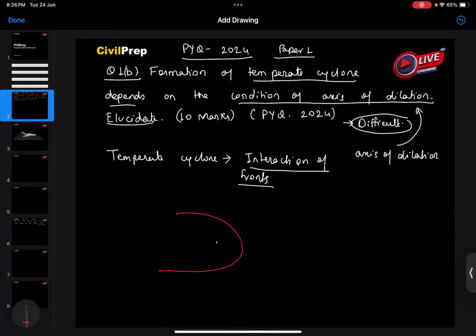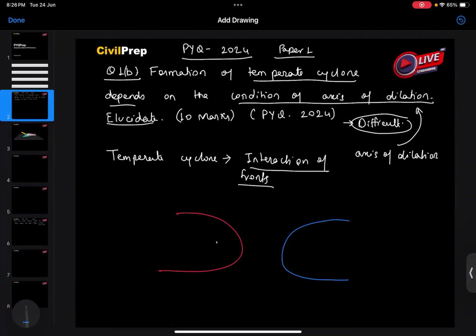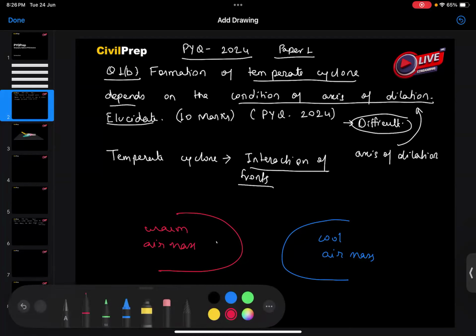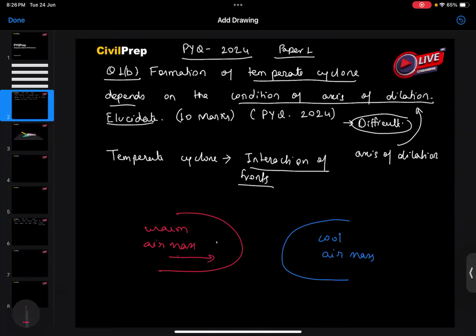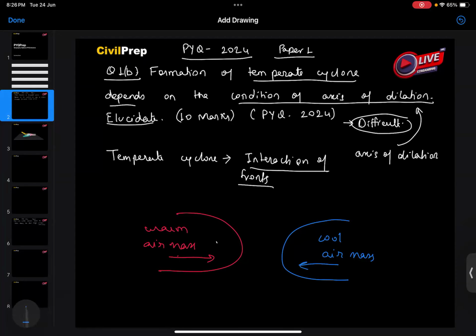So here we have warm air and this is cool air mass, and this is warm air mass. When these two air masses interact, either the warm air mass approaches towards the cool air mass, or the cool air mass approaches towards the warm air mass. So what will happen here?